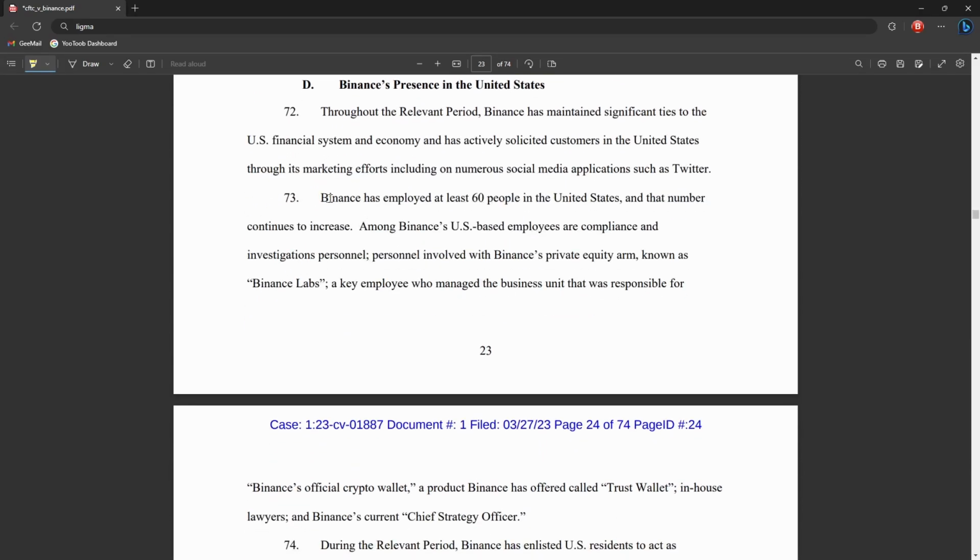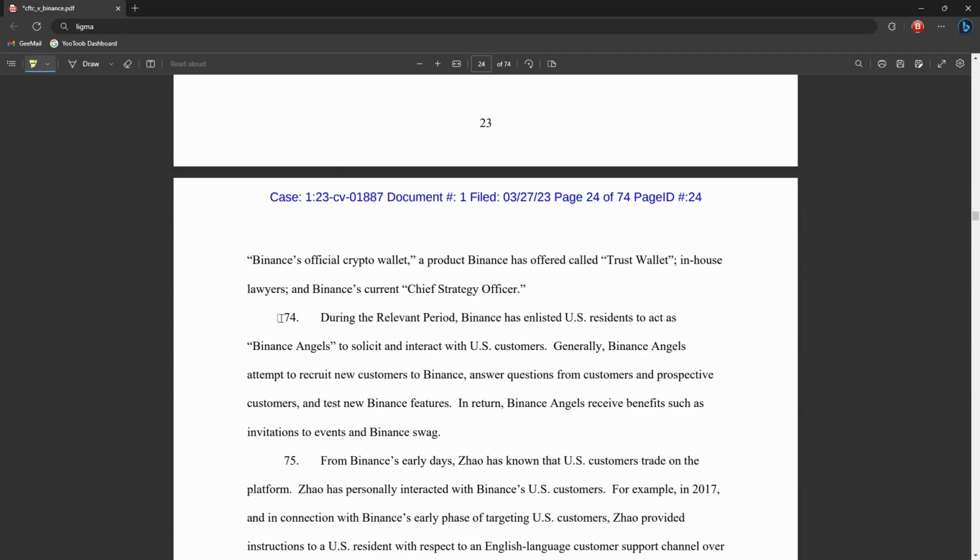73 basically says that Binance had employed 60 people in the US. Don't forget this is Binance.com, not Binance.us. And 74 says during the relevant period, Binance enlisted US residents to act as Binance Angels, to solicit and interact with US customers, to try and recruit new customers into Binance.com. And in return, these angels would get benefits like invitations to events and free Binance stuff.